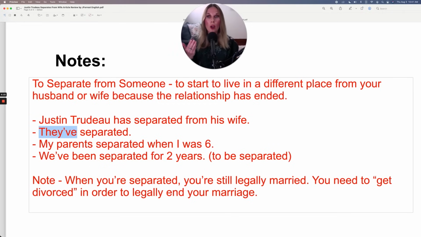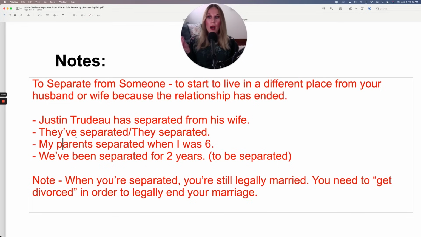It's also very common to describe that two people have separated. They've separated. They have separated. You can also simply say they separated in the past simple. They separated. Here, these two examples, the present perfect, the past simple, they are the same meaning. Generally, native speakers will use the present perfect just to show that there's some connection to the present, although the action is a completed past action.